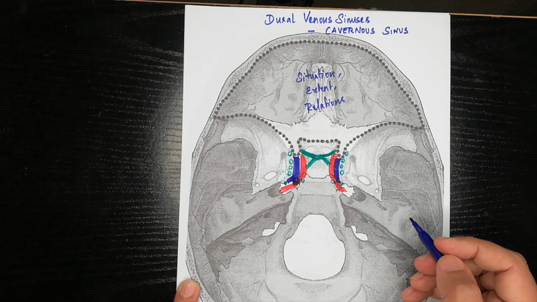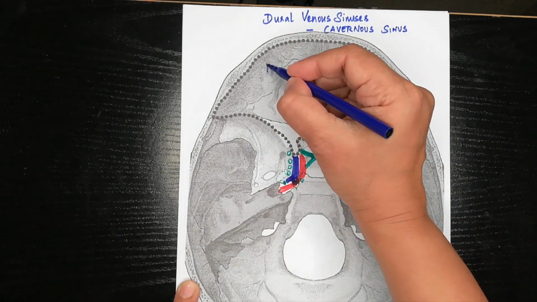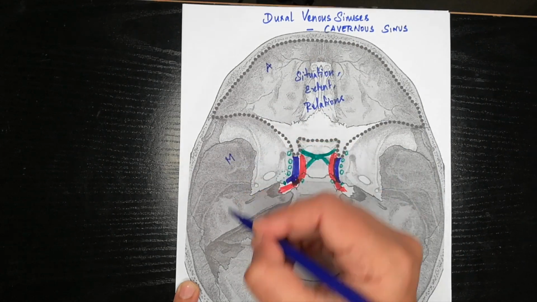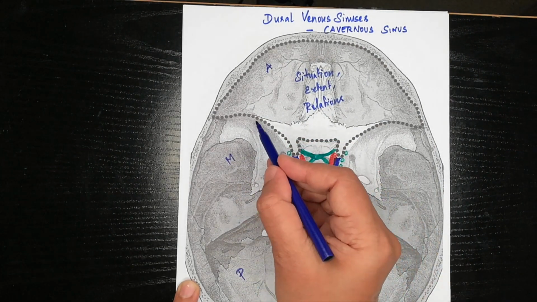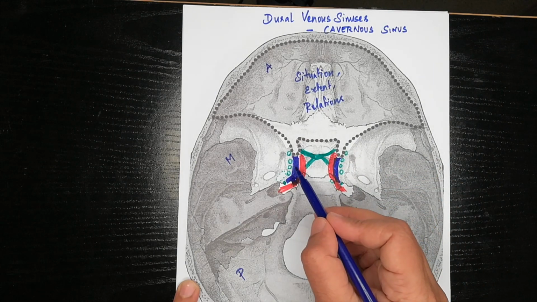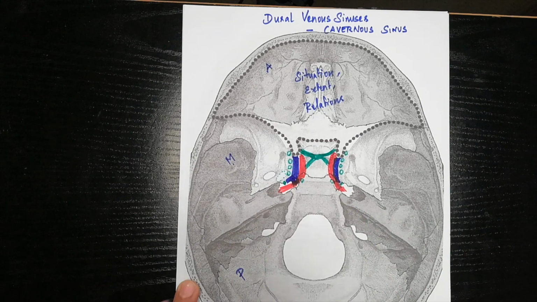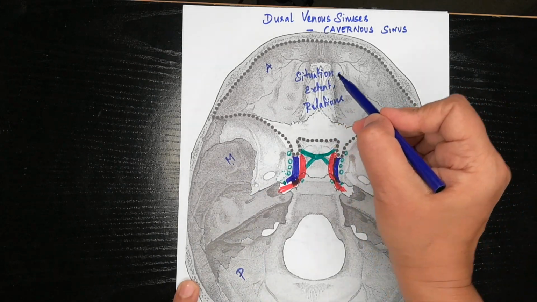First of all, the cavernous sinus is situated in the middle cranial fossa. This is the anterior cranial fossa, this is the middle and posterior. And this is the sphenoid bone, and the cavernous sinus is located on either side of the body of the sphenoid bone in the middle cranial fossa. So we know about the situation.